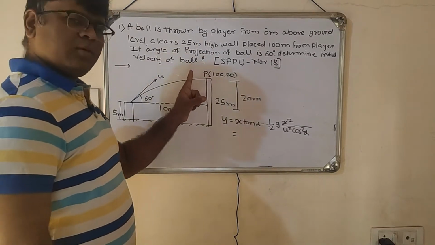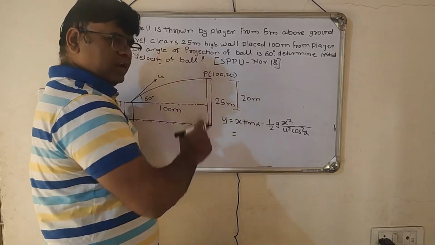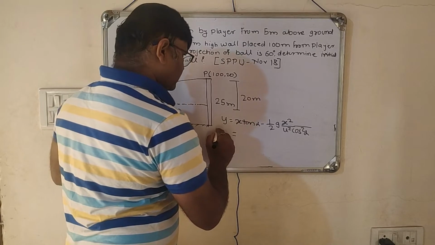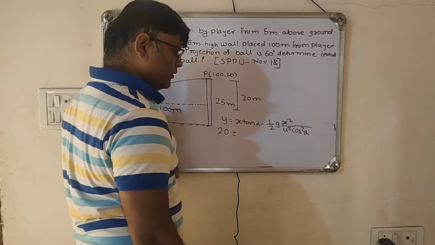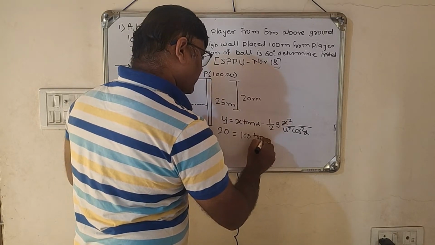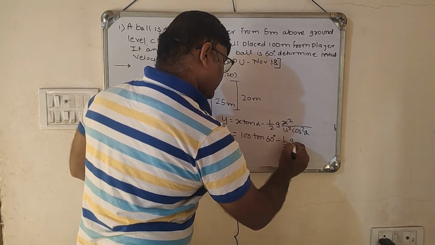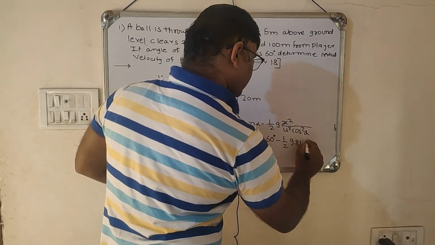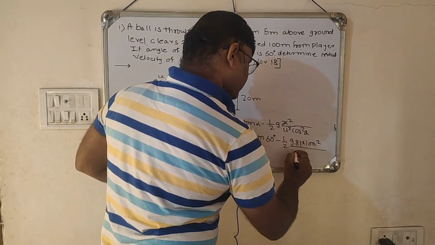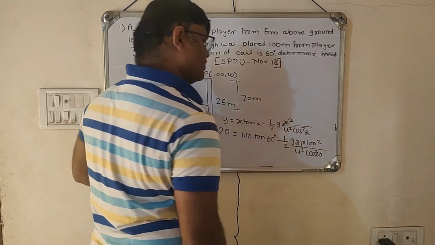So if I consider the position at this particular point P, the vertical position, we can say distance at this point, that is 20, right? x tan alpha, x is 100, alpha is given as 60 degree, minus half of g, which is 9.81, x square is 100 square, divided by u is unknown, cos square 60.